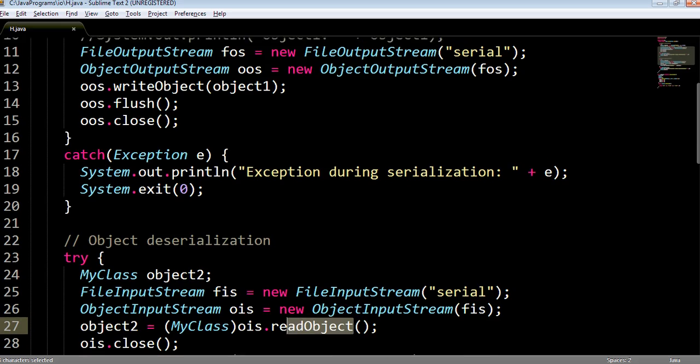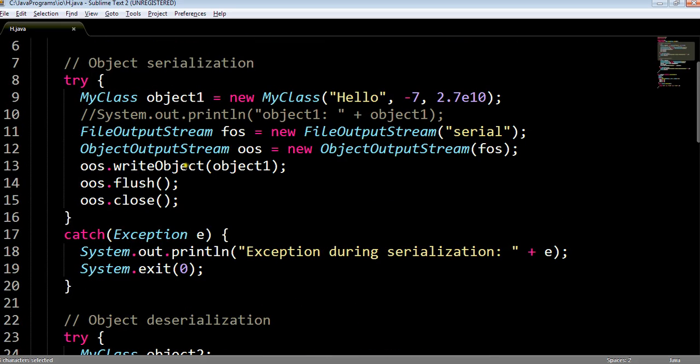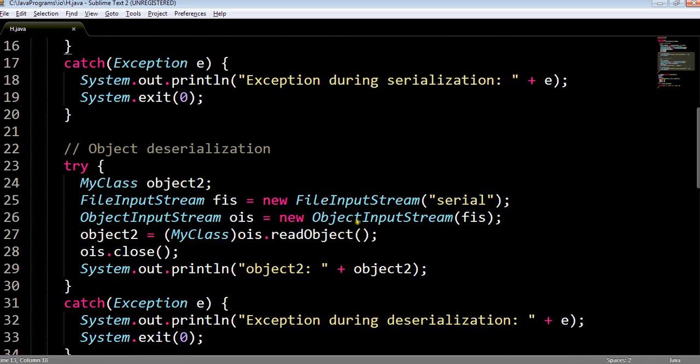So the object output stream has the method writeObject, and the object input stream has the method readObject. Now this readObject method returns an object of class Object, because it doesn't know what type of object it is going to return. So it is our responsibility to typecast the object into an appropriate type.